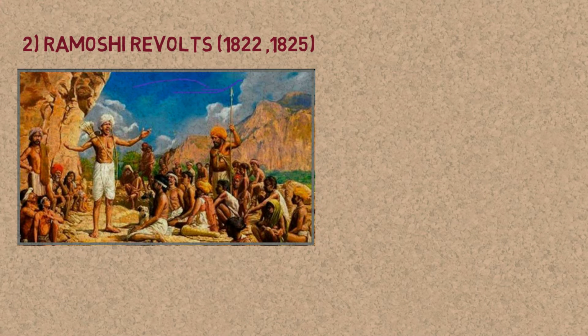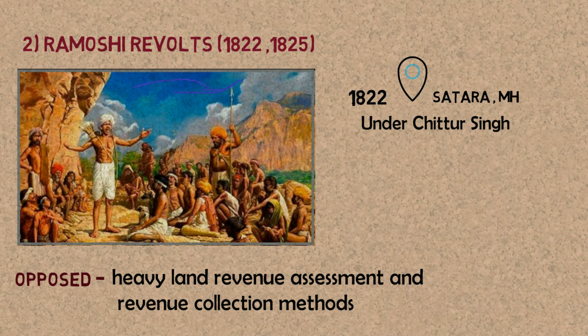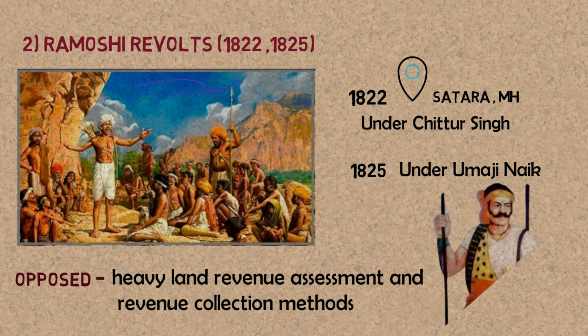Next, the Ramoshi Revolt of 1822 and 1825. The Ramoshi Hill tribe opposed heavy land revenue assessment and revenue collection methods. They revolted first in 1822 under Chittur Singh in Satara, Maharashtra, and then again in 1825 under Umaji Naik.